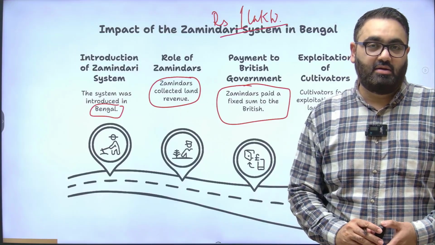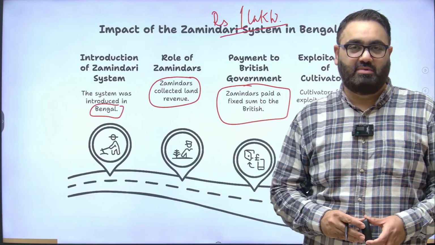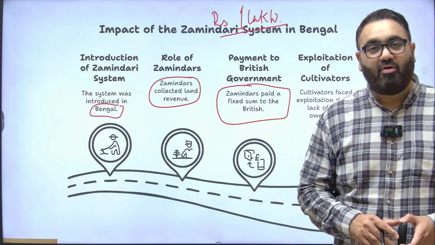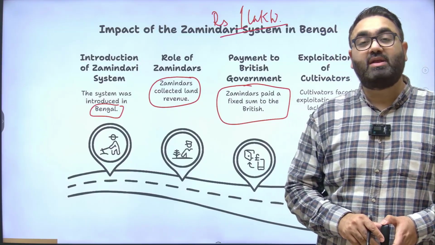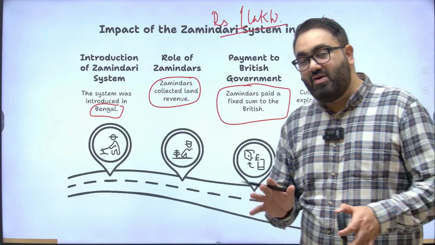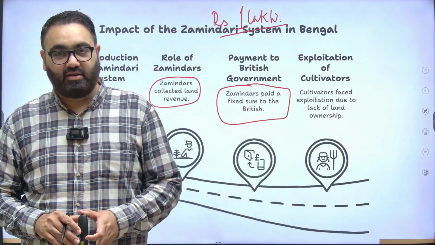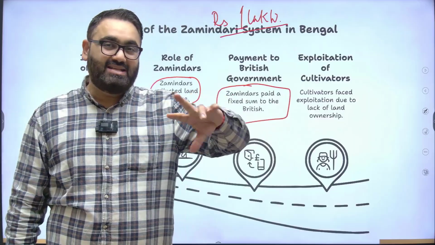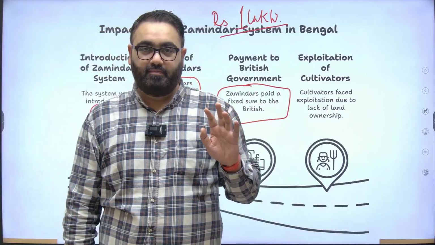If you are the Zamindar, your profit is in extracting as much money from the farmer as possible. Because if I know I have to pay a fixed 1 lakh to the British, my profit will swell if I take 2 lakh, 3 lakh, 5 lakh from the farmers. So the more money that I take from the farmers, the better it is for me. That means eventually no one is thinking about the point of view of the farmer. No one is thinking what the farmer would want or what the farmer will like. The government is not telling the Zamindar that you can only extract this much money from the farmer. The government has given a free hand to the Zamindar. How much money you extract doesn't matter to us. You give us this much money.